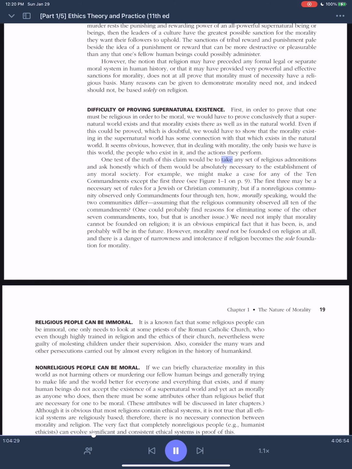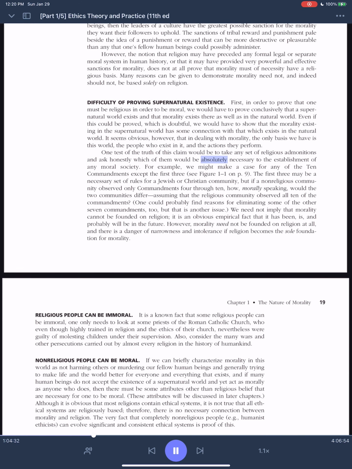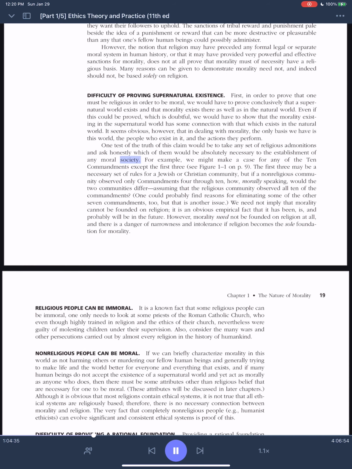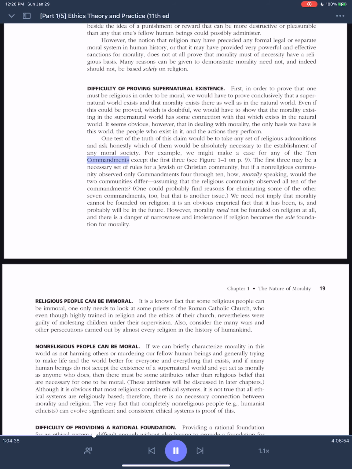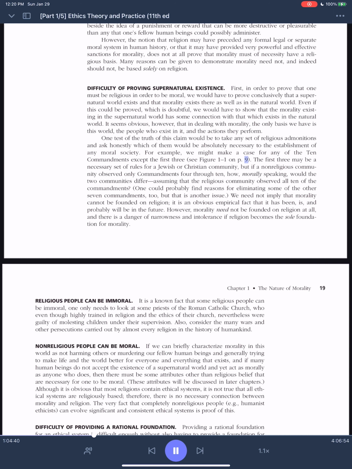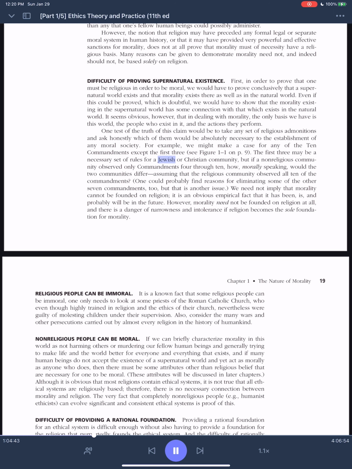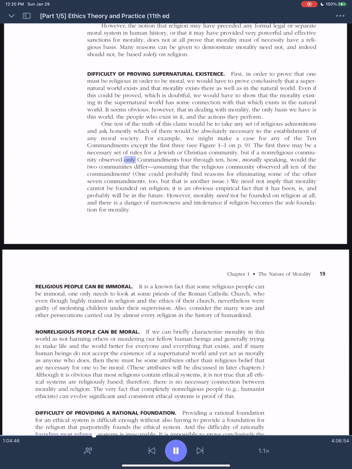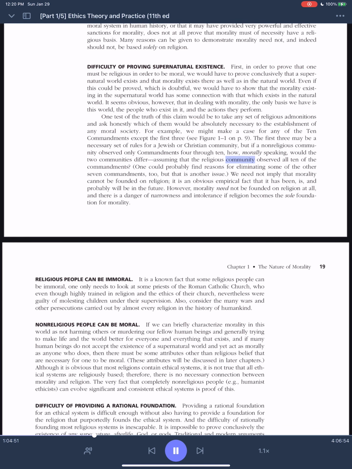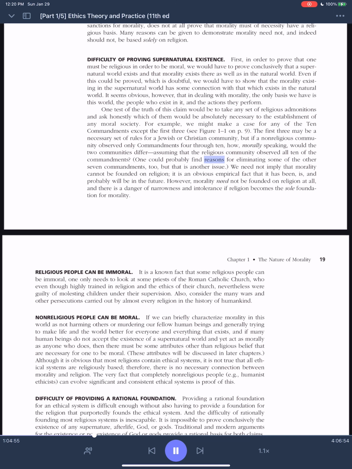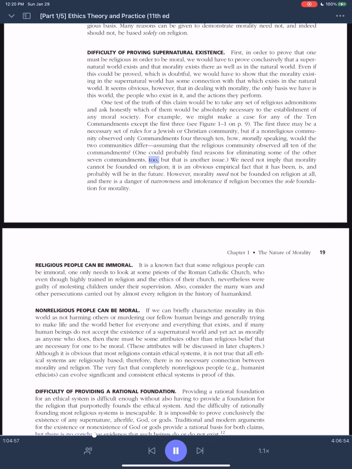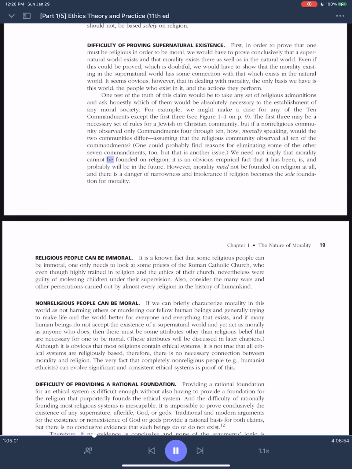One test of the truth of this claim would be to take any set of religious admonitions and ask honestly which of them would be absolutely necessary to the establishment of any moral society. For example, we might make a case for any of the Ten Commandments except the first three, see figure 1.1. The first three may be a necessary set of rules for a Jewish or Christian community, but if a non-religious community observed only commandments 4 through 10, how, morally speaking, would the two communities differ, assuming that the religious community observed all ten of the commandments? One could probably find reasons for eliminating some of the other seven commandments, too, but that is another issue. We need not imply that morality cannot be founded on religion.